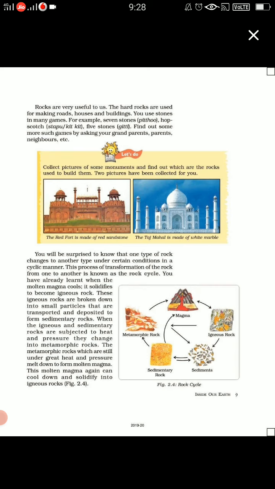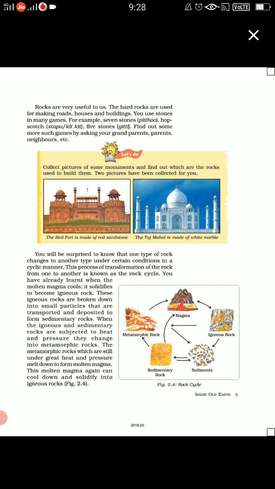Now we will talk about the rock cycle. When one type of rock changes into another type under certain conditions in a cyclic manner, that transformation is known as the rock cycle. You can see the diagram of the rock cycle. Magma cools down, solidifies, and becomes igneous rock. Igneous rock is broken into smaller particles, transported, and deposited, making sedimentary rock.